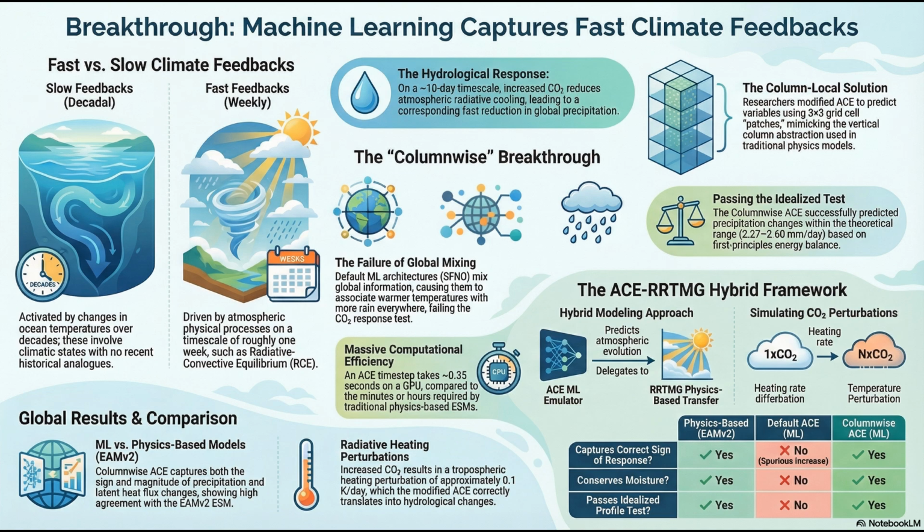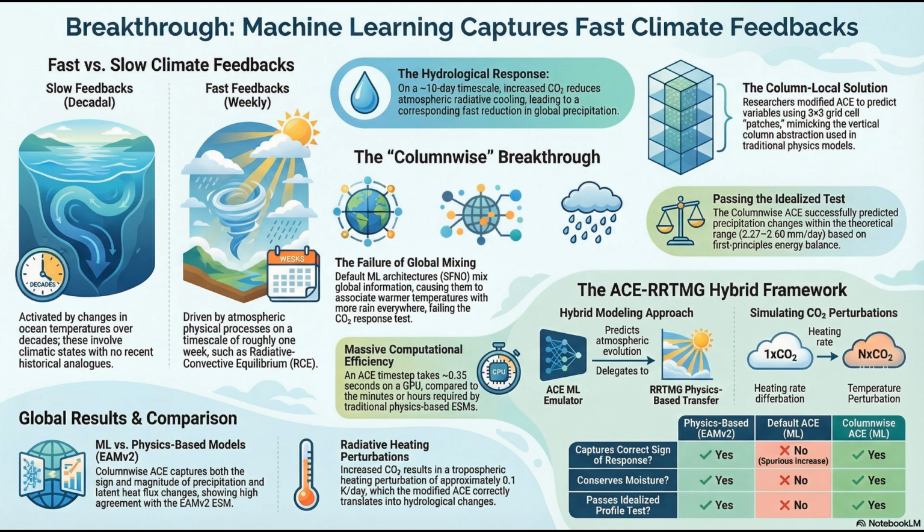Okay, let's unpack this. Because to understand how they pulled this off, we first have to talk about why we would ever expect this to work in the first place. I mean, why should an ML emulator trained on ERA5 or EAMv2 data from the 2010s have any clue what a 4xCO2 atmosphere looks like? Well, that brings us to the fundamental physical distinction that this entire paper really hinges on. It's the difference between fast and slow climate feedbacks.